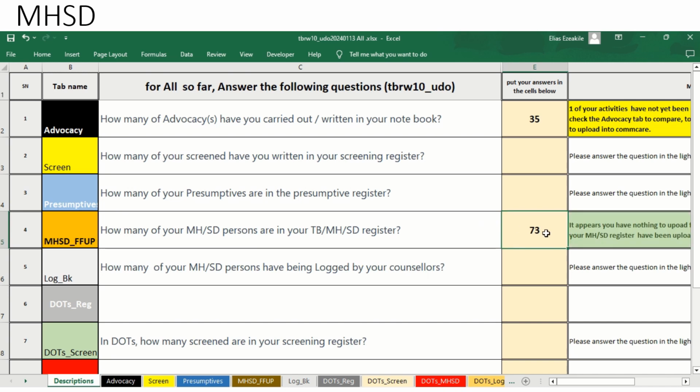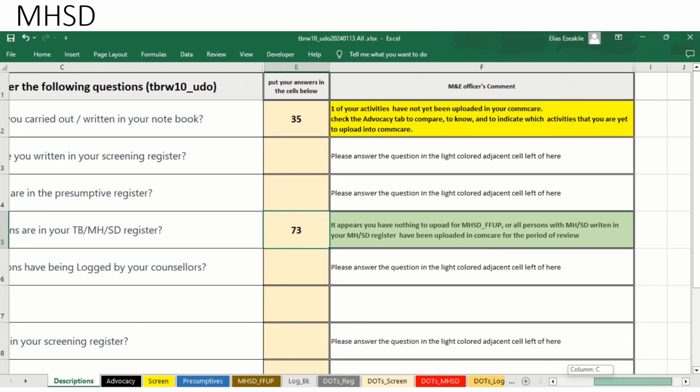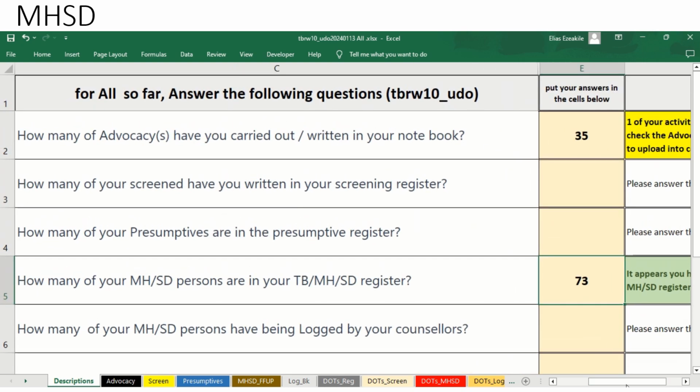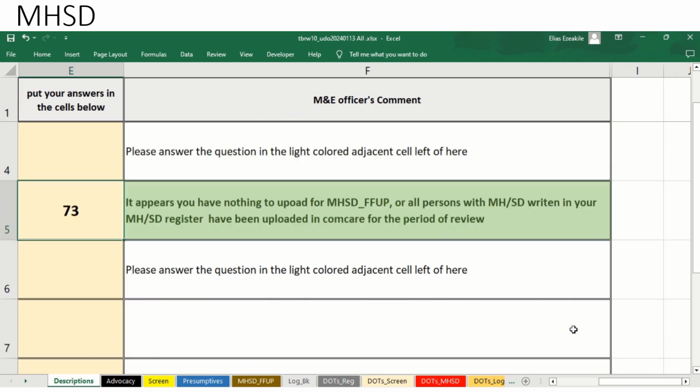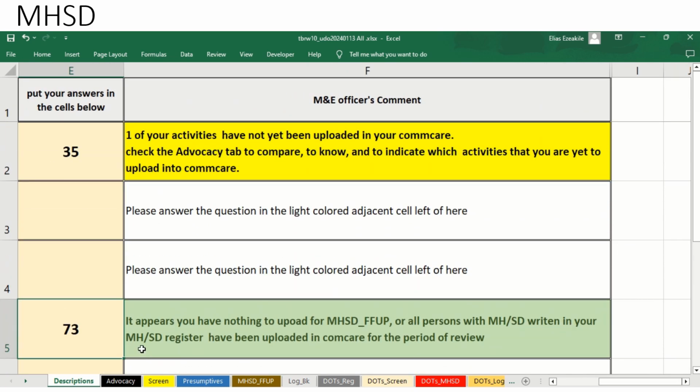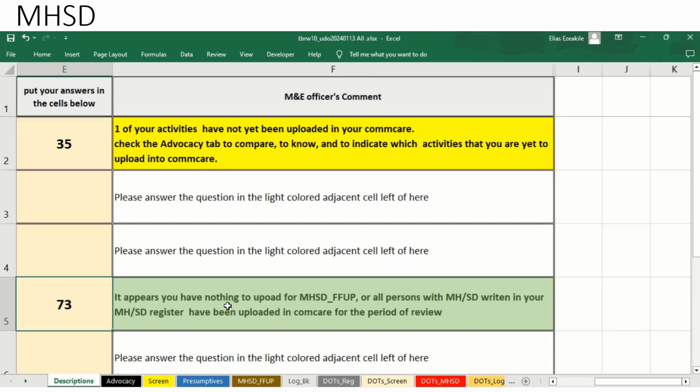Then, like I said, a reaction will come up. This reaction is green. It's a green reaction for him. As you can see, what it reads here is: it appears you have nothing to upload for MHSD follow-up. All your persons with MHSD written in your MHSD register have been uploaded into ComCare for the period of review. So that sounds like good news.